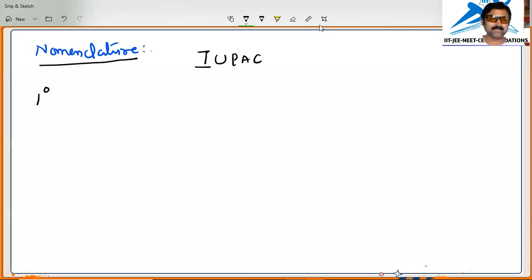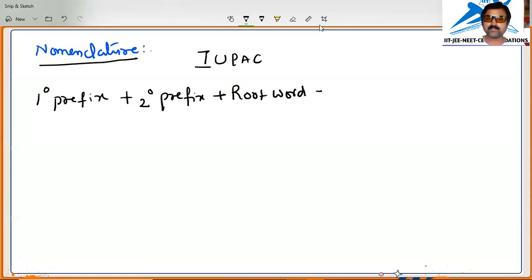They are primary prefix. It is telling that the nomenclature should be in this order. Primary prefix, that will be added to secondary prefix, and that will be added to the root word, that will be added to the primary suffix, and that will be added to secondary suffix.